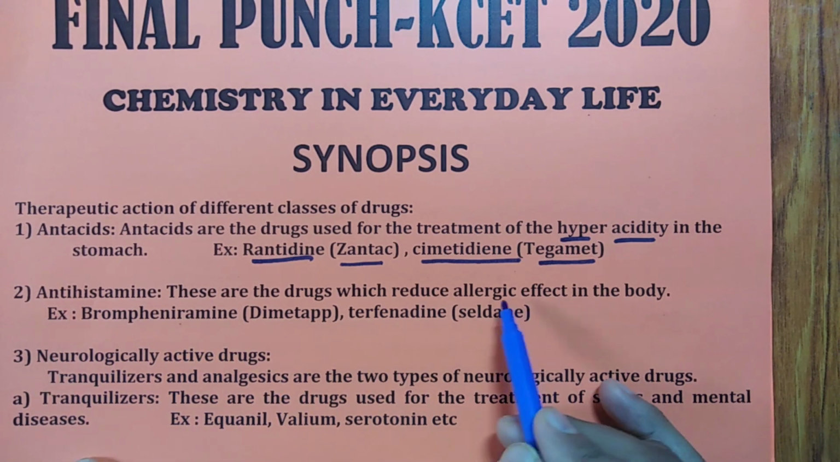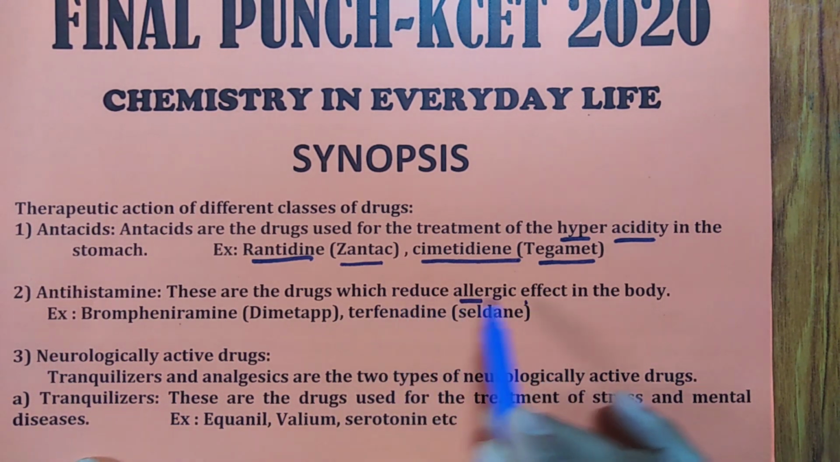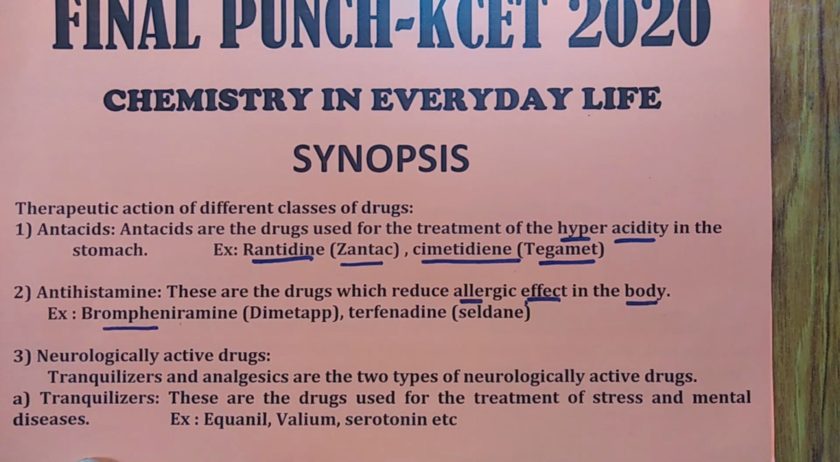Antihistamines. What are antihistamines? They reduce allergic effects in the body. Very simple examples, brompheniramine, terfenadine, so Seldane, Daktarin. This was asked last year, 2019 CET, remember, very important.